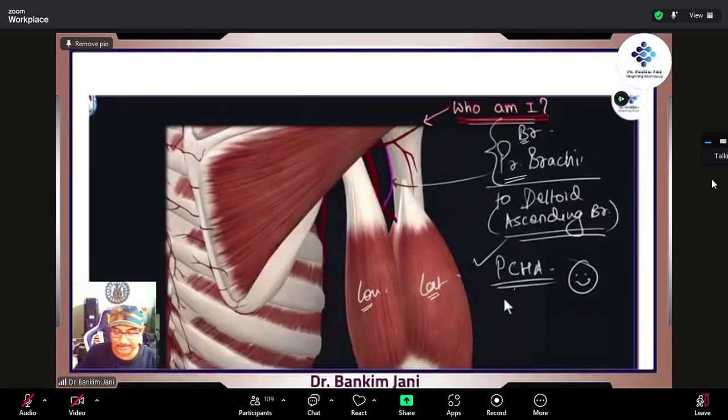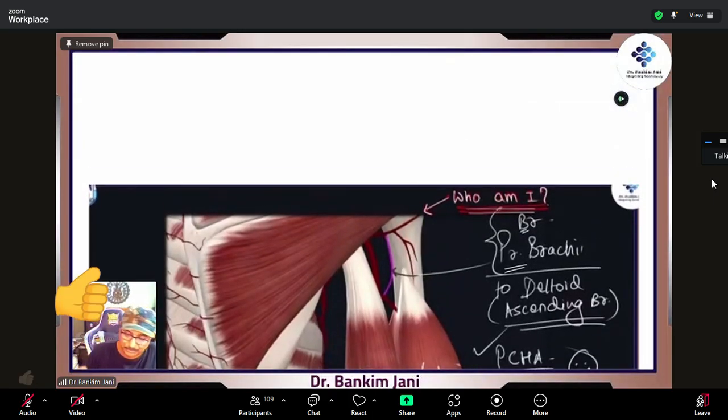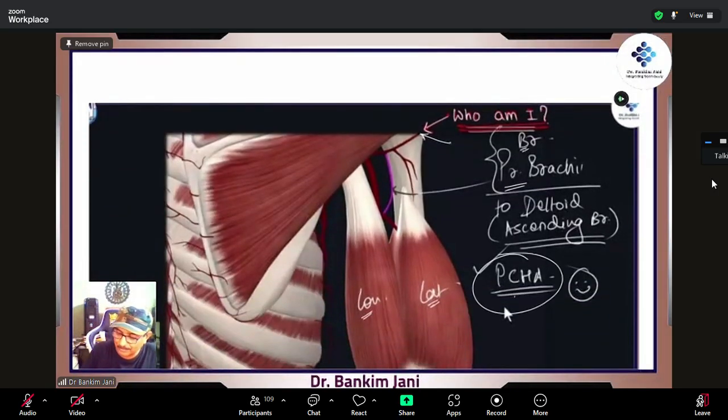This is the posterior circumflex humeral artery, which will be going over there. But the point is, which artery is this, which is at the surgical neck? It is this posterior circumflex humeral artery at surgical neck.